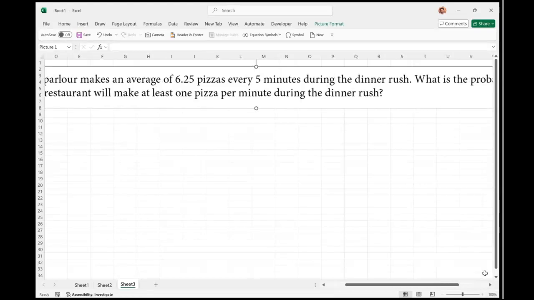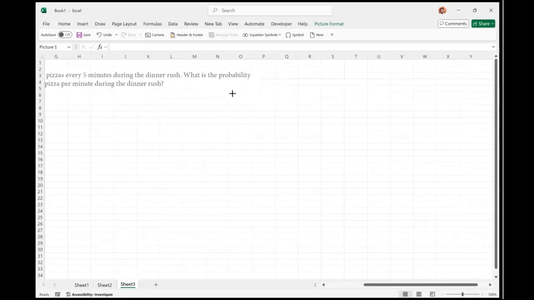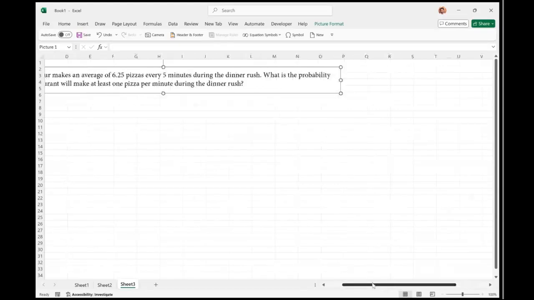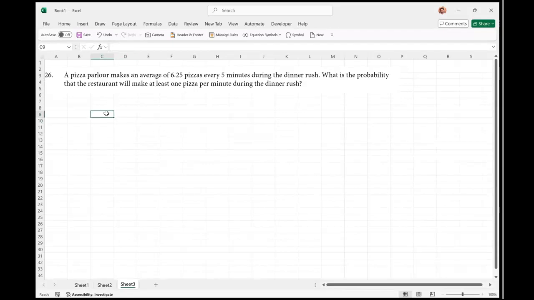And what is the probability that the restaurant will make at least one pizza per minute during the dinner rush hours? So X value, we are given at least one pizza. So X, I would write it as greater than equal to 1. That's what is given to me.